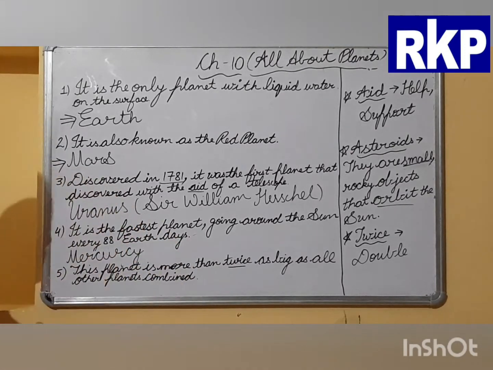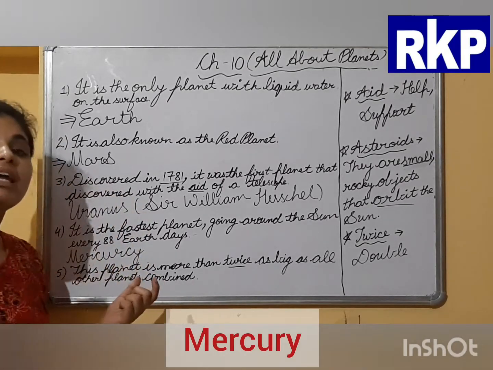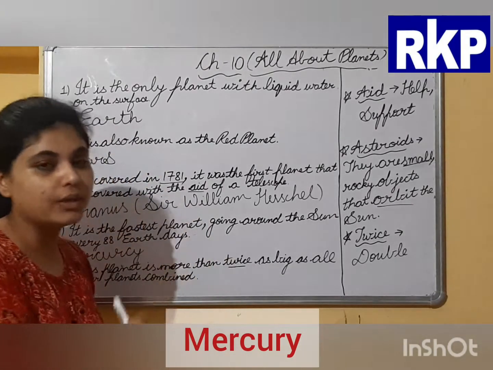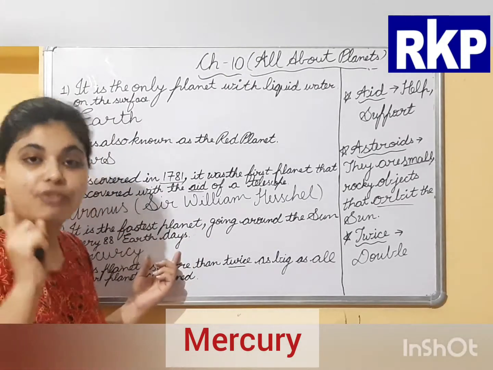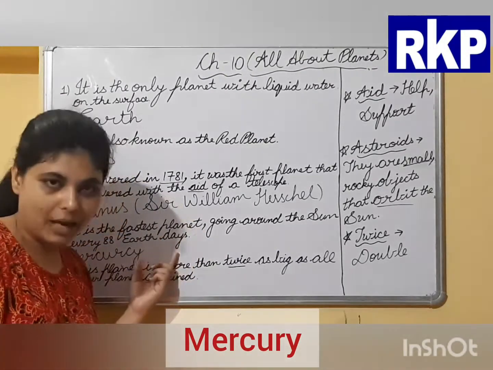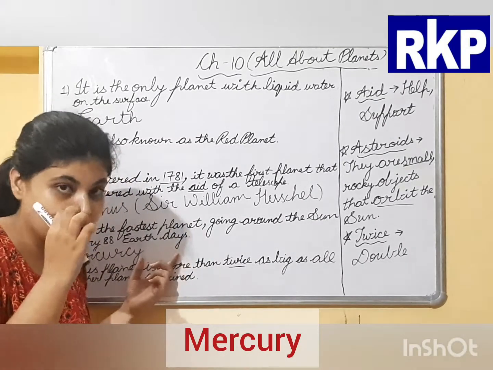Mercury is the correct answer. How? As you all know, Mercury is the closest planet to the sun. It is also the smallest planet, the fastest planet and the closest planet. Again I am telling you: closest, fastest and smallest.